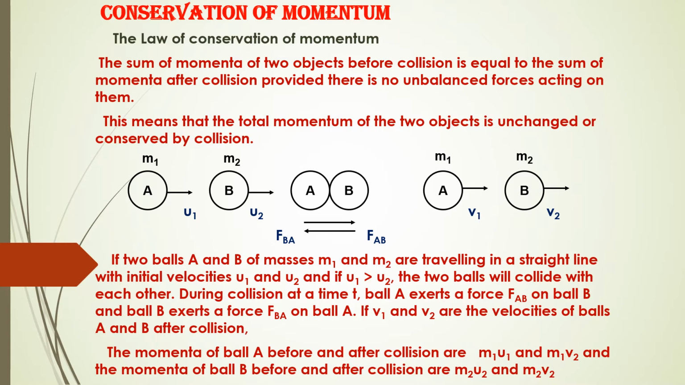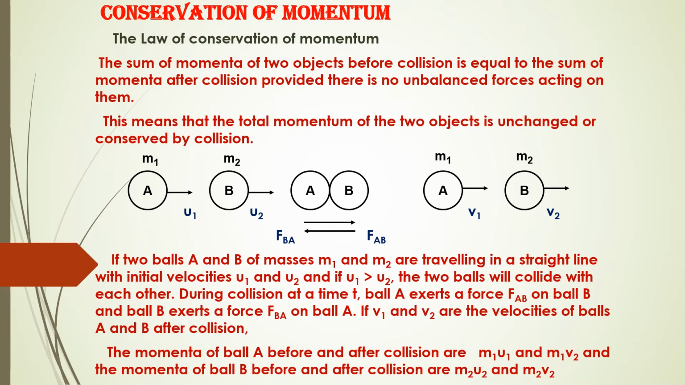Now, this can be derived into an equation. For doing this derivation, let us assume that two balls A and B of masses m1 and m2 are traveling in a straight line with initial velocities u1 and u2. And if we assume that u1 is greater than u2, then after some time the two balls will collide with each other.